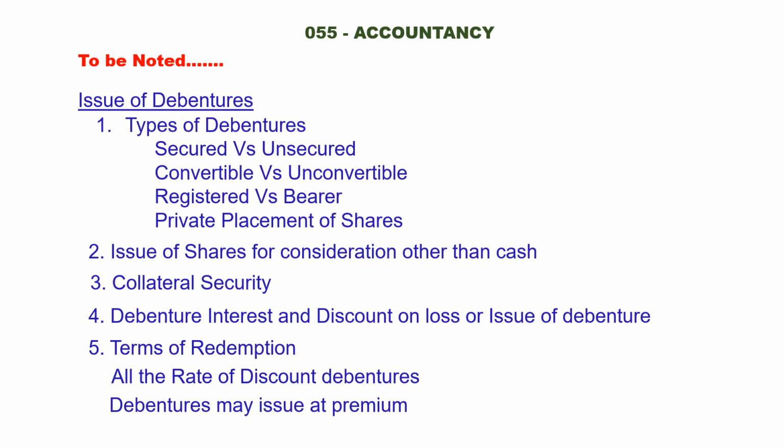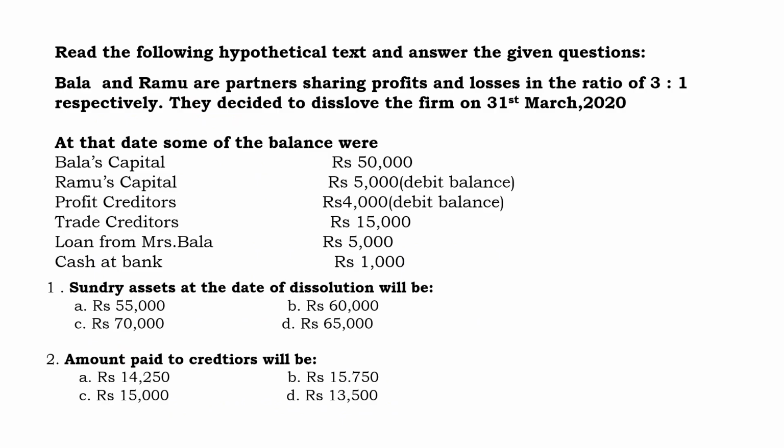Types of debentures: secured versus unsecured, convertible versus non-convertible, registered versus bearer, private placement of shares, issue of shares for consideration other than cash, collateral security, importance of collateral security, debentures, interest and discount on issue or loss on issue of debentures, terms of redemption, rate of discount on debentures. Debentures may be issued at a premium. These are all very important topics.